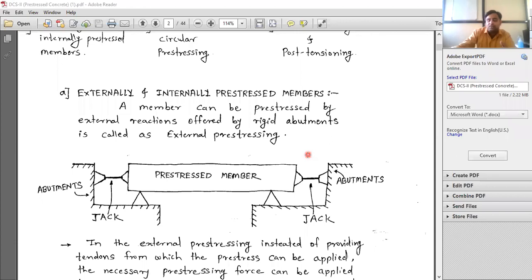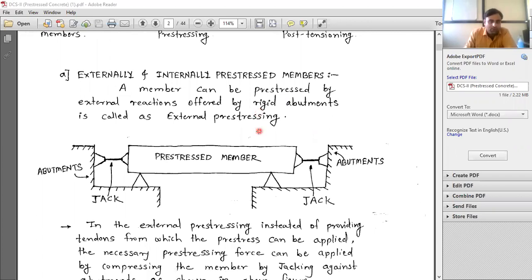In these 2 categories, the pre-stress is divided, based on the first point. So we will see some description of that. Now here you can see a diagram is there. So I will read one by one and we will also see the diagram. A member can be pre-stressed by external reactions offered by the rigid abutments, is called as external pre-stressing. Okay, so this is abutments. I have already told you abutments and bulkheads are the 2 words which are used for the huge support.